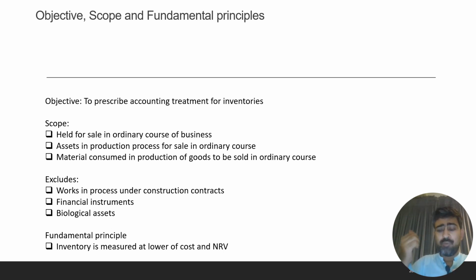So inventory should be measured at cost, and the fundamental principle is that inventory should be measured at lower of cost or net realizable value. We will discuss how the cost is calculated and how net realizable value is calculated in our upcoming slide.